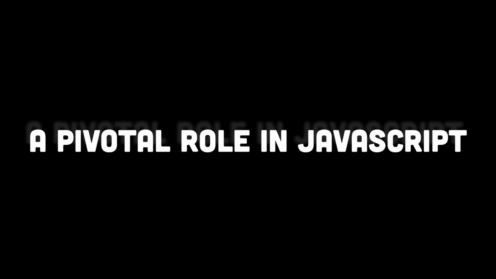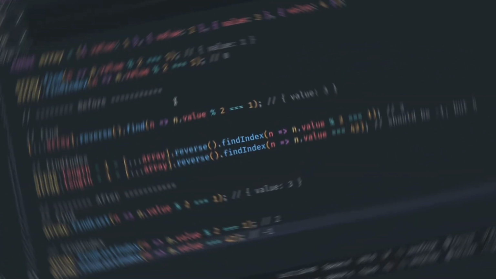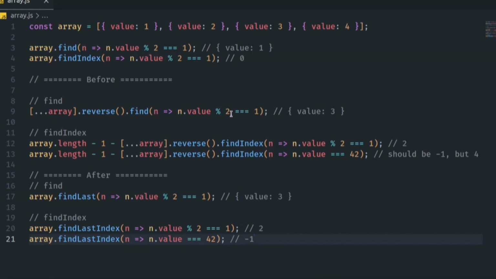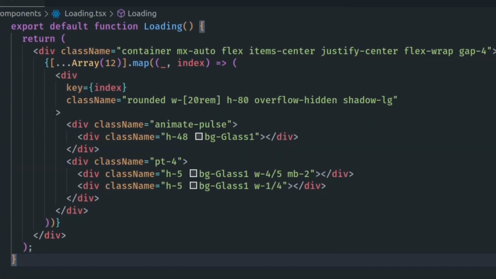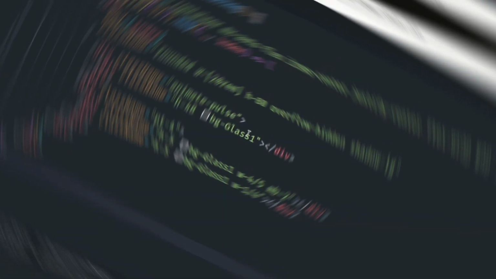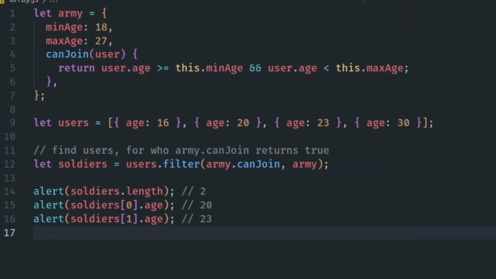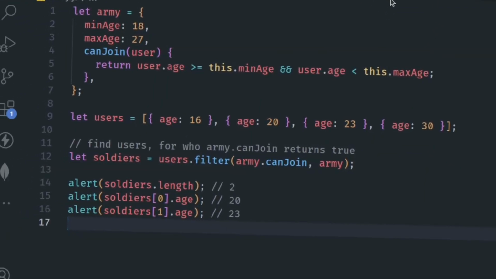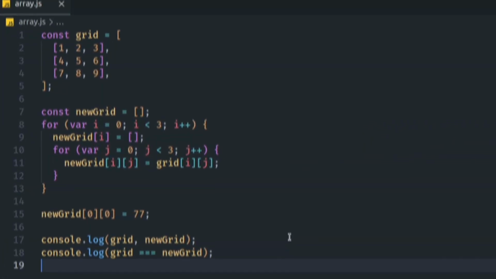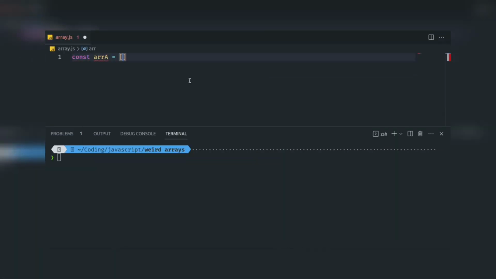Arrays play a pivotal role in JavaScript, much like in numerous programming languages. They serve as containers that group elements under a single variable, granting access to individual items via their indexes and facilitating iteration through loops. However, delving beyond the foundational concepts, arrays occasionally exhibit behaviors that might defy expectations. Some of these behaviors are inherent to many programming languages, while others are unique to JavaScript, regardless of their origin.